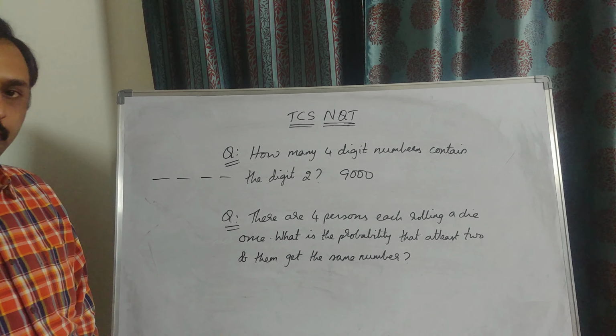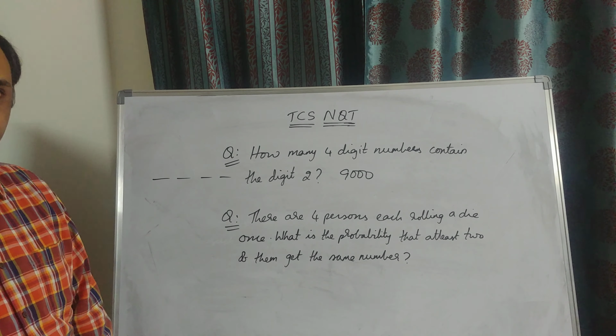From these 9,000 4-digit numbers, I have to remove all the numbers which do not have digit 2 in them. So without digit 2, if I have to create a 4-digit number, here 0 and 2 both cannot be there, so the remaining 8 cases can be there. Here everywhere except 2, out of the 10 cases 0 to 9, any 9 cases can be taken. So these are the total number of numbers which have no 2 in them, which is 729 into 8. If I remove this 729 into 8 from this 9,000, I will get all the numbers which have at least one 2 in them.